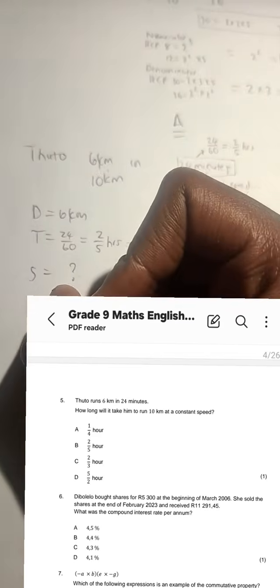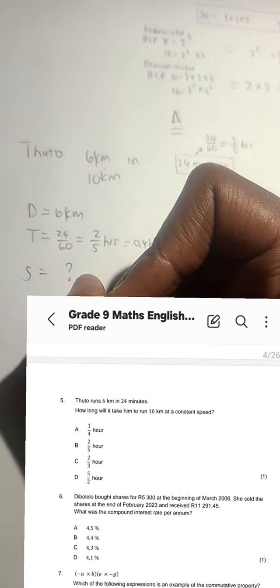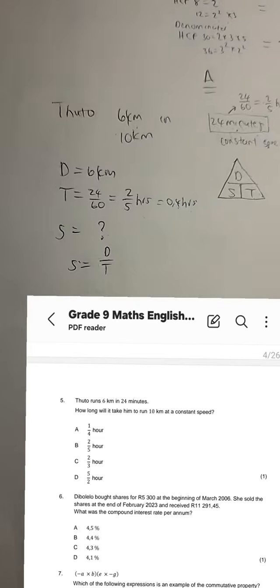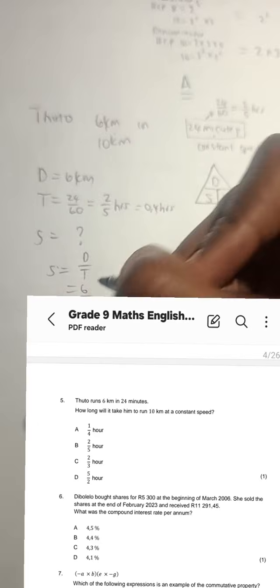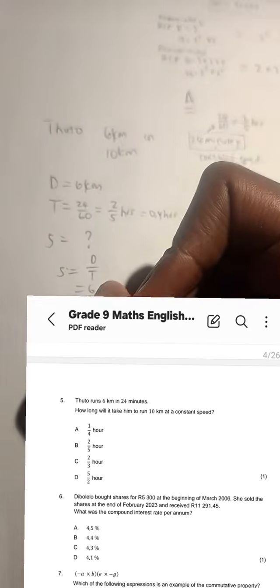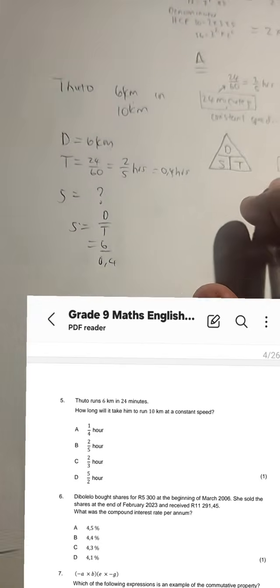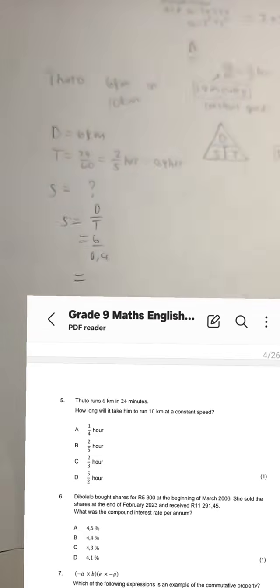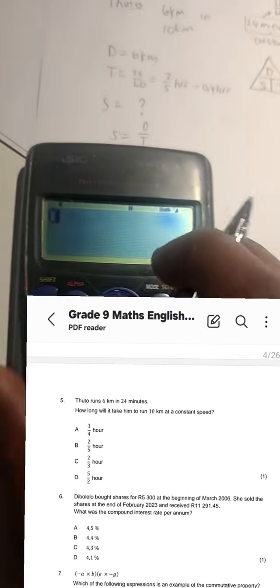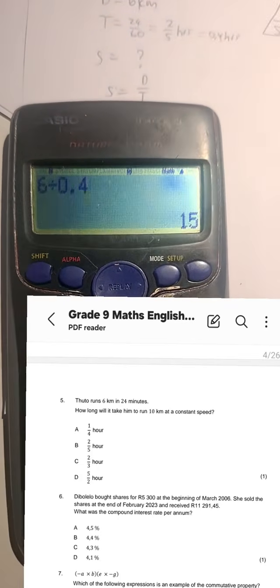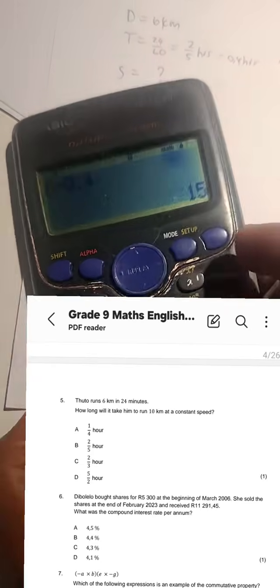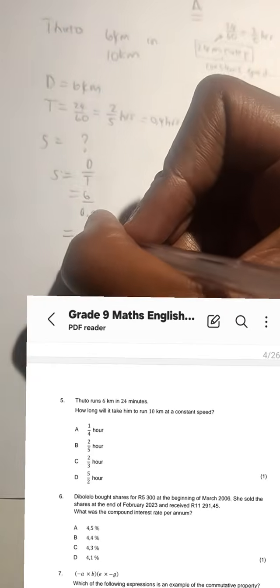Remember guys, YouTube channel, you can watch this later on when you come back. So S is equal to D over T. D means 6, T is 0.4. Answer 6 divided by 0.4. Calculator, 6 divided by 0.4 gives us 15. So that's the speed, 15 kilometers per hour.